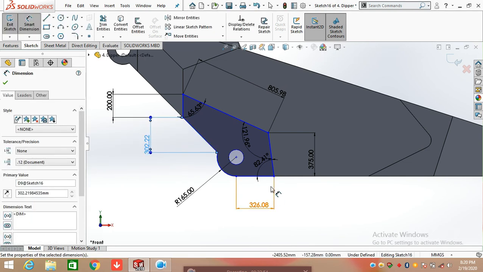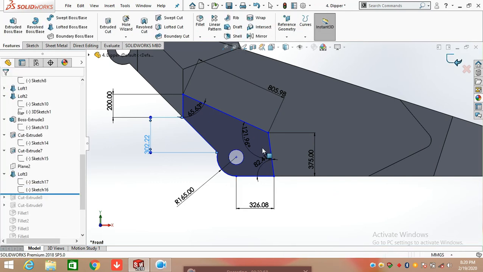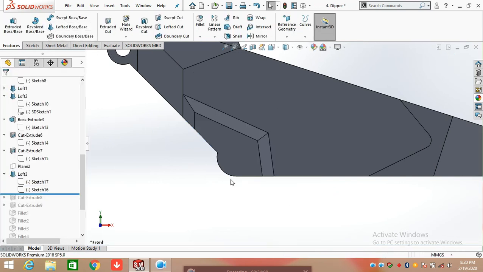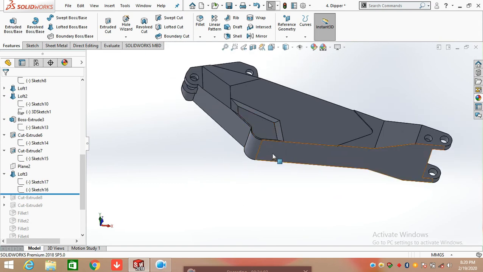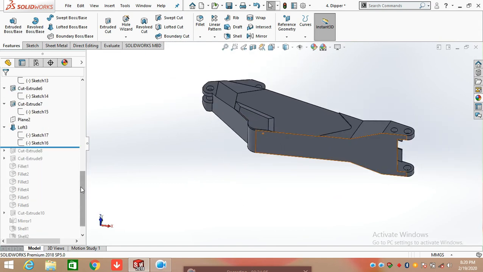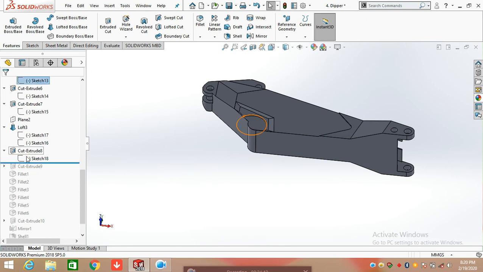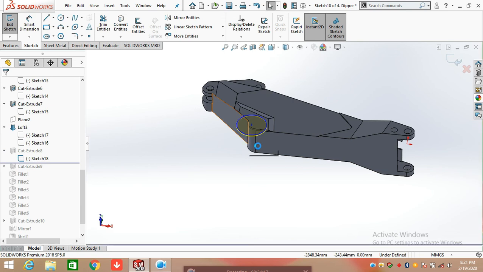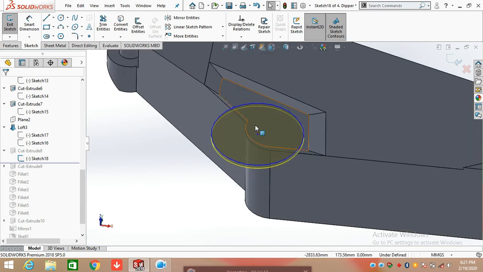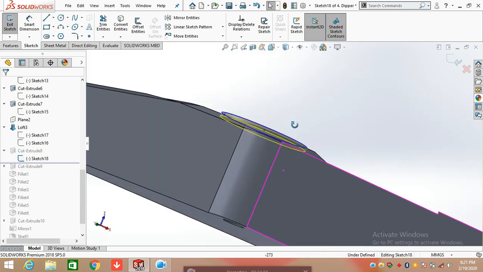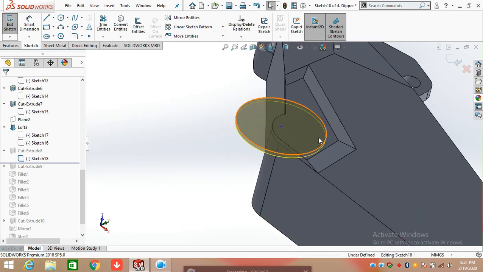Now the sketch is fully defined, and exit from the sketch and click on feature and select loft base and select first profile and second profile and make them loft base. Now again we need to apply extrude cut. Again here select this face